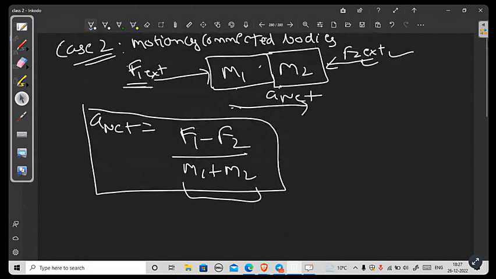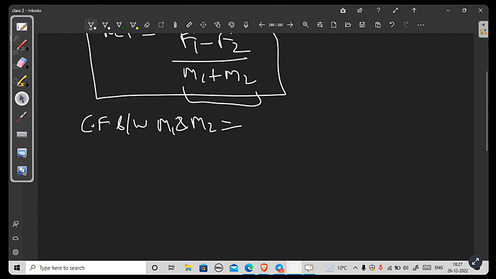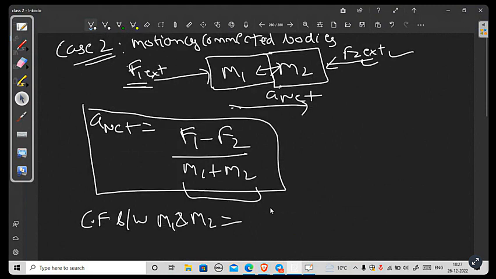How will you calculate the contact force in this case between them? This is the bit tricky part. You want to calculate the contact force between M1 and M2. First calculate the contact force on block M1, and then we will calculate on block M2. Did you get this? First, we'll calculate the contact force on M1.